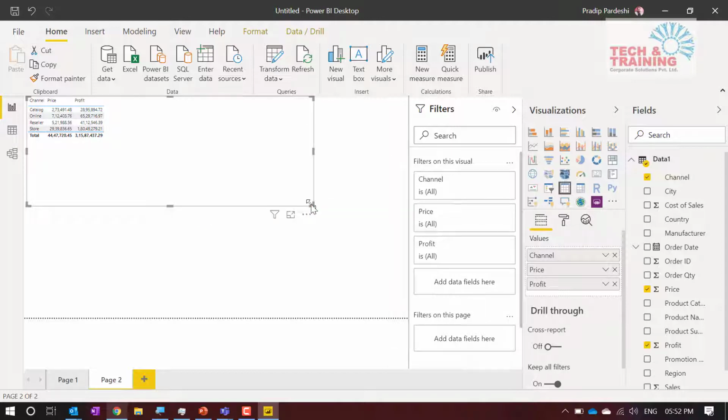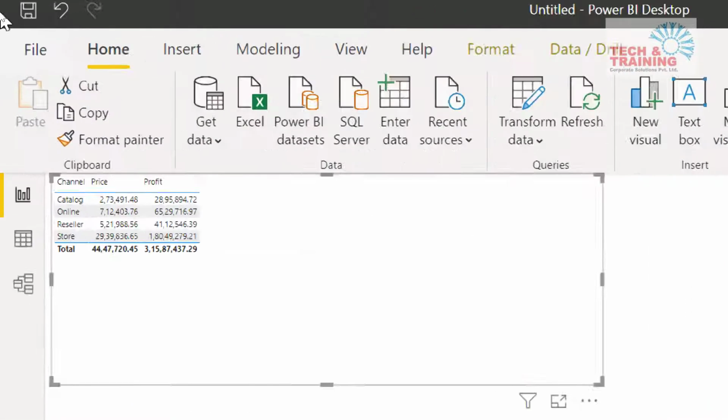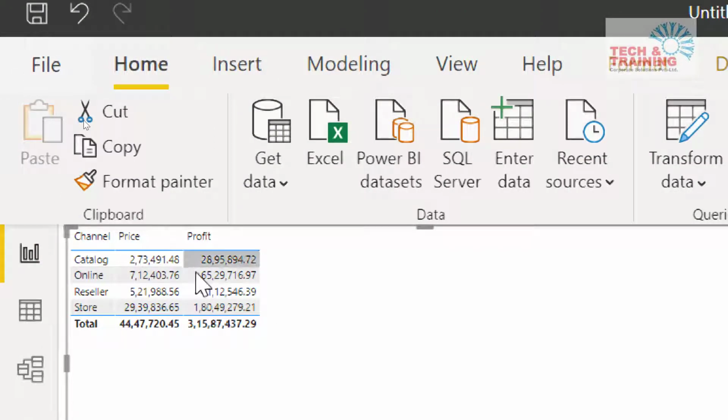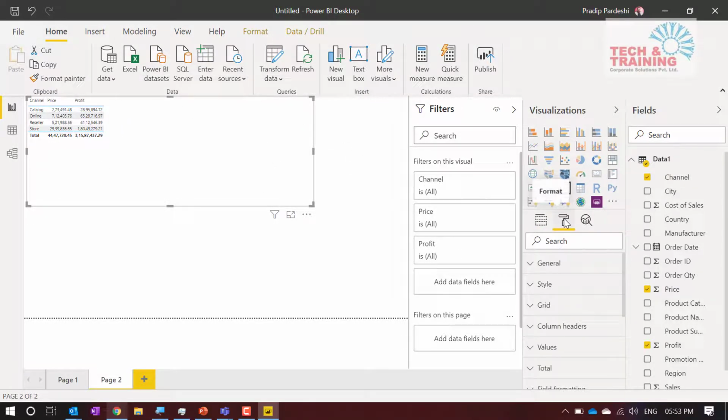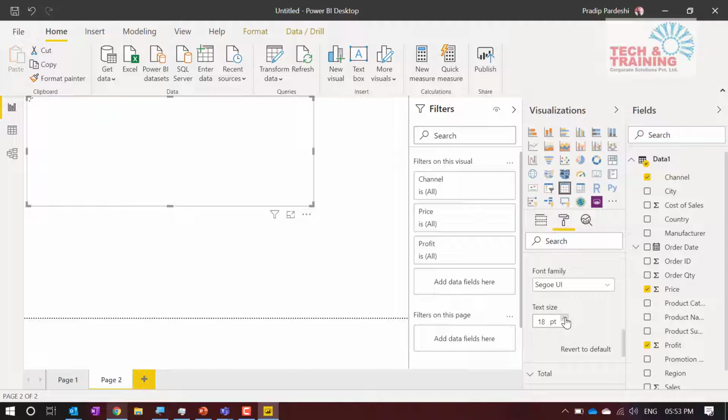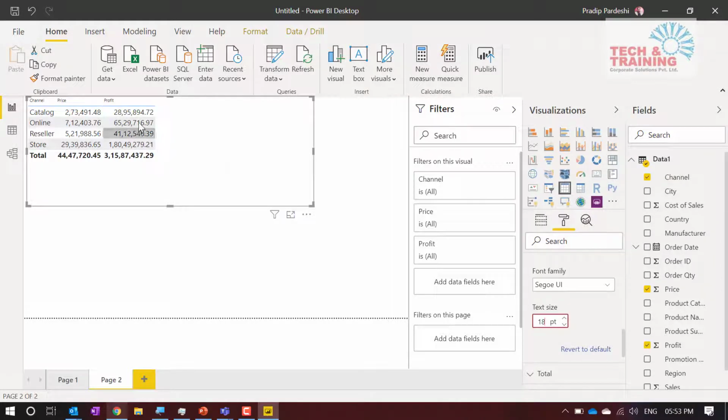What I'm going to do is increase the font here. Now the problem is this font is very small. How can I go ahead and increase the font size? I click on this visualization, I click on this format option, go to values, and come down and select values. See, this is nothing but text size, and I'm going to increase the text size, and automatically the value text size increases. So it has increased.